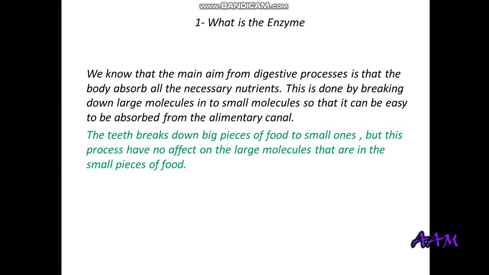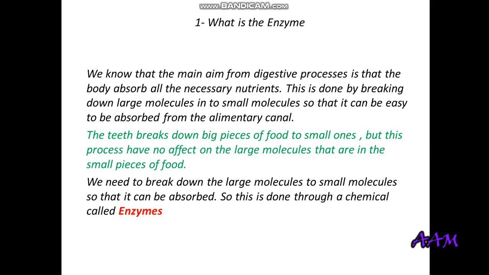We have to change these large molecules into small molecules so that they can be absorbed from the alimentary canal. The teeth are doing their job, but it's not enough because even the small pieces of food are still very, very big. So we need something to break these large molecules into small molecules.